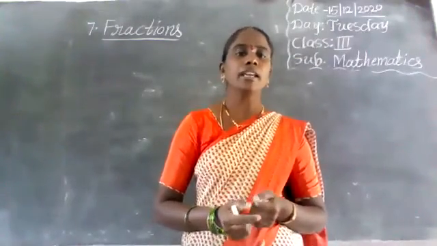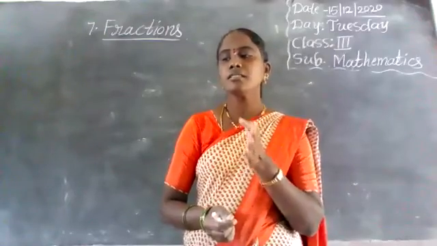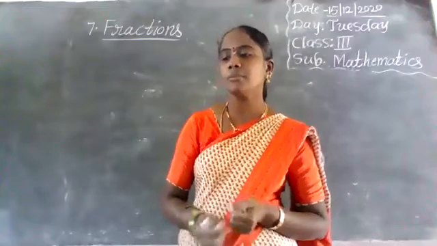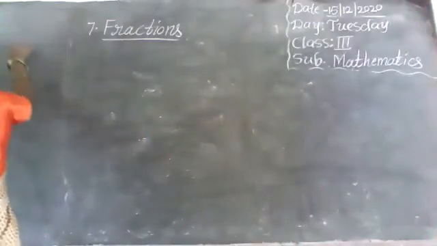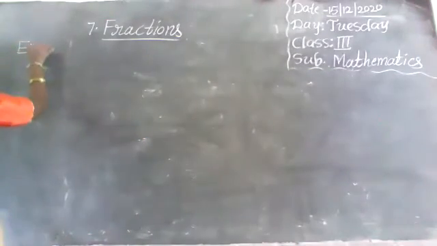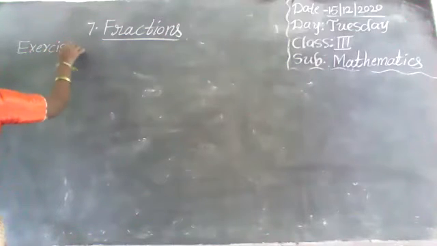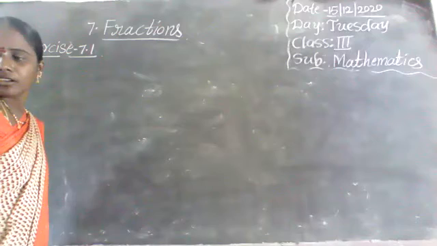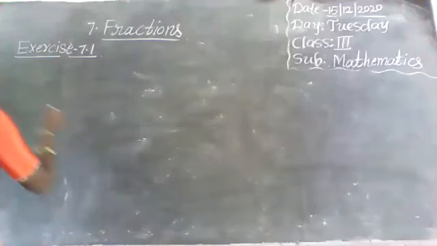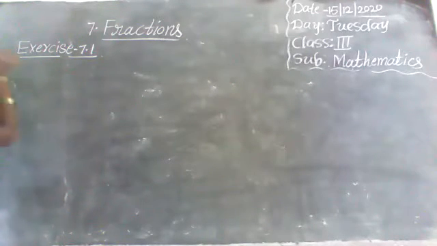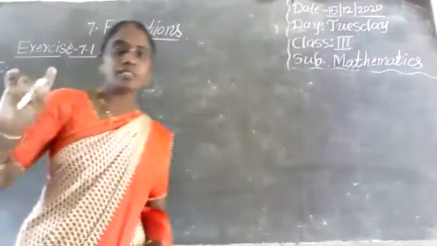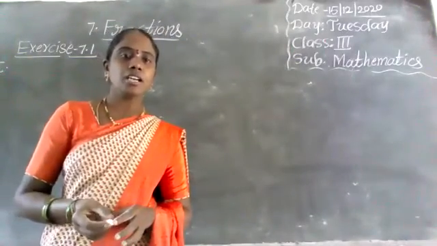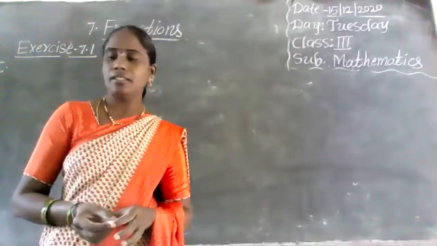Fraction number line, and from exercise 7.1 the second bit. What is the second bit from exercise 7.1? Write the fractions for... The first bit is already completed. Did you complete it, children? Some children were sent homework also. Ishwar, Kanishka, these children completed.